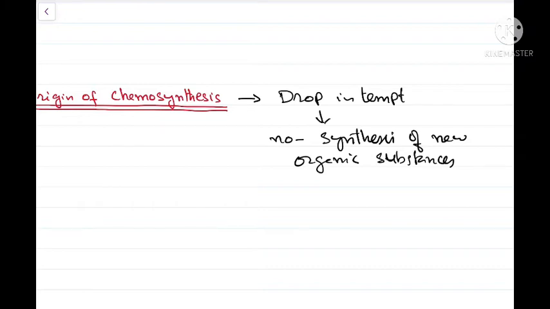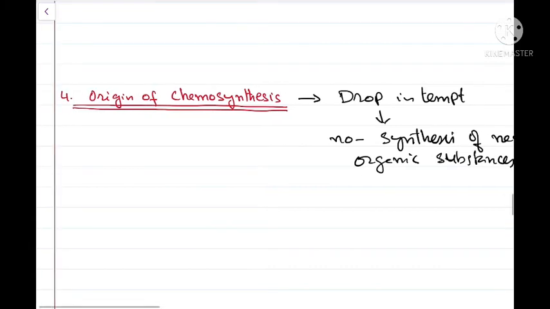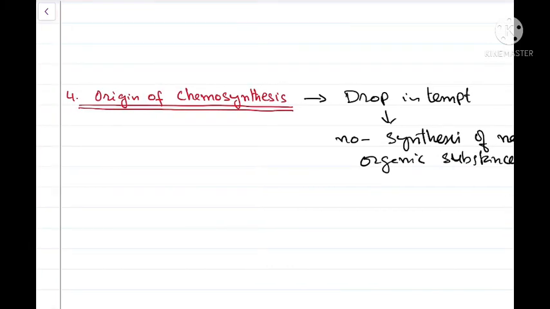So naturally there was now a competition for food, because no food was being synthesized, and all these living organisms could not synthesize their food. Therefore some of these chemoheterotrophs now developed a mechanism by which they could synthesize their own organic molecules.